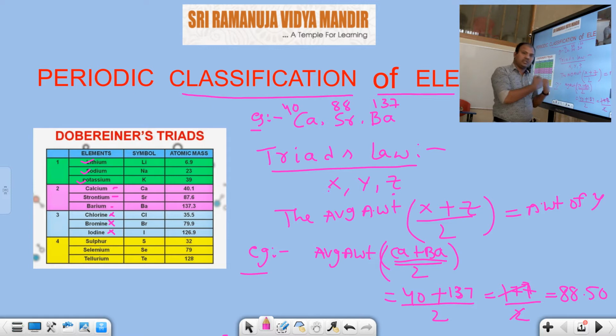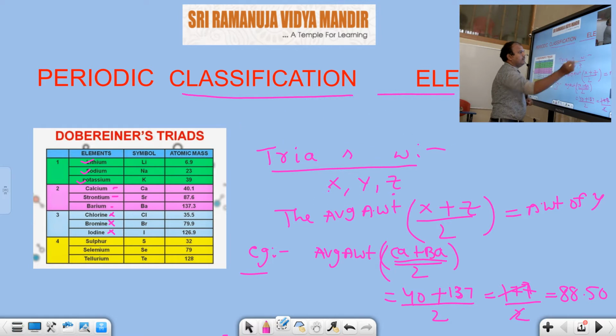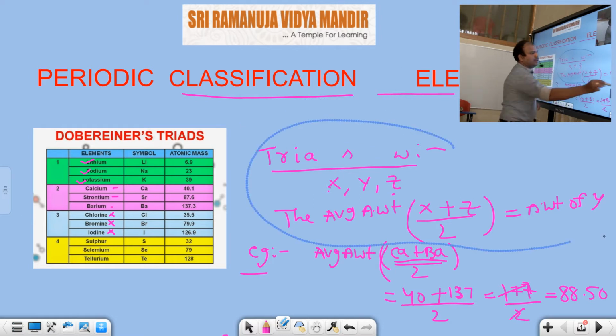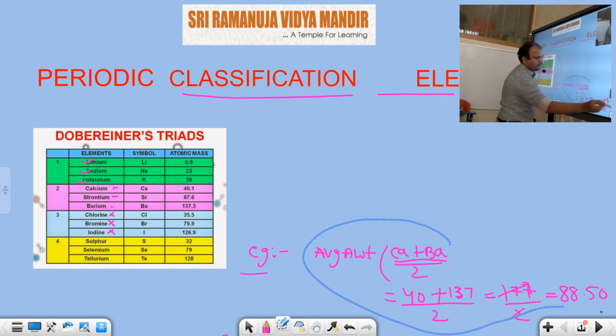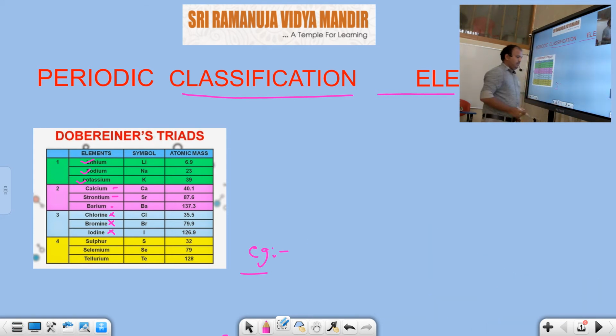If you have understood these two definitions and these two suitable examples, you can easily identify the Dobereiner triads. Okay, we will take another Dobereiner triad as the last one.